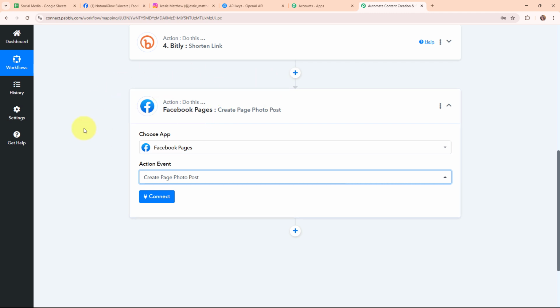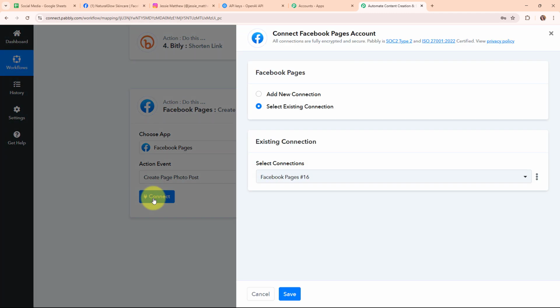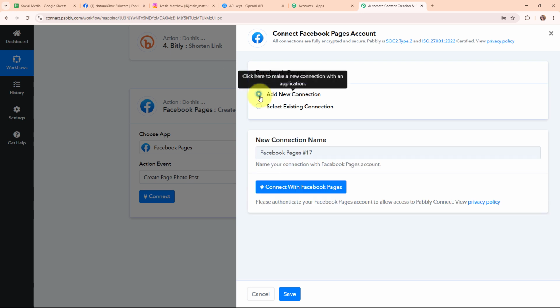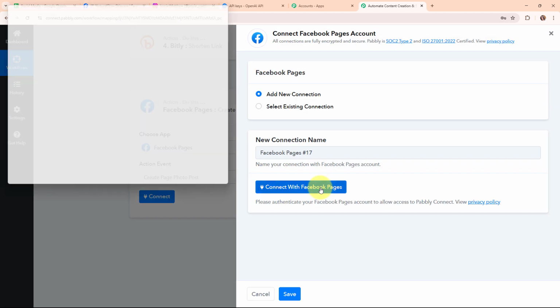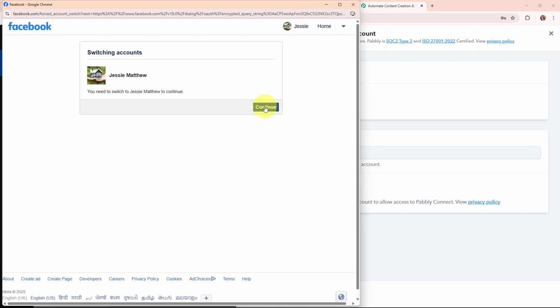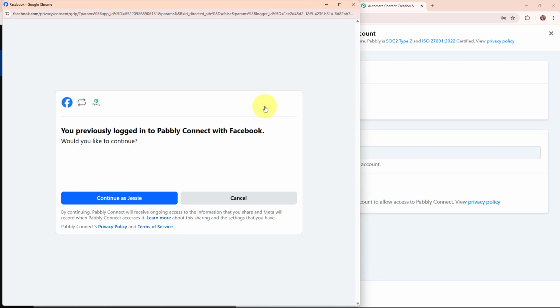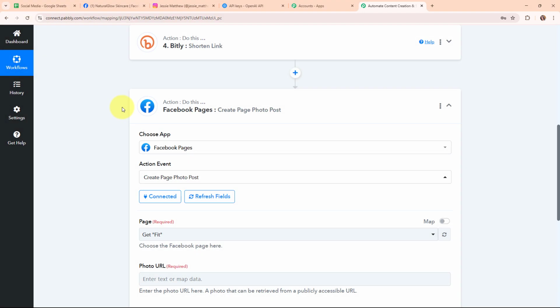Okay, so now to connect my Facebook page with Pabbly Connect, I'm going to click on this connect. To build a new connection, I'm going to select add new connection. If your Facebook page's account is already connected with Pabbly Connect, then you can simply click on select existing connection. Now to build a new connection, I'm going to click on this connect with Facebook Pages. Here I'm going to select my desired account. And authorization successful. So here you can see we are now successfully connected.